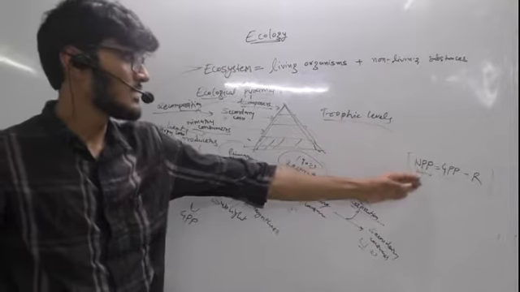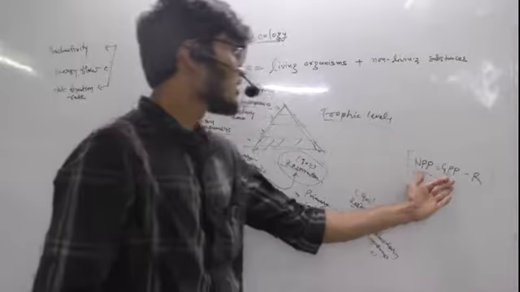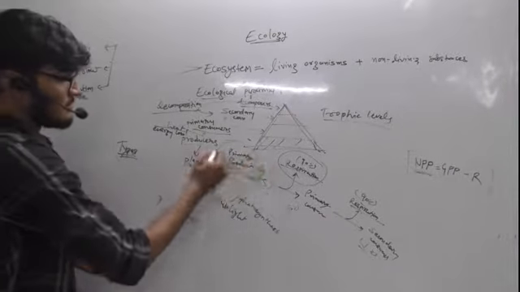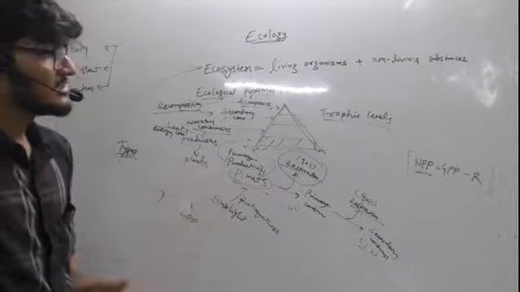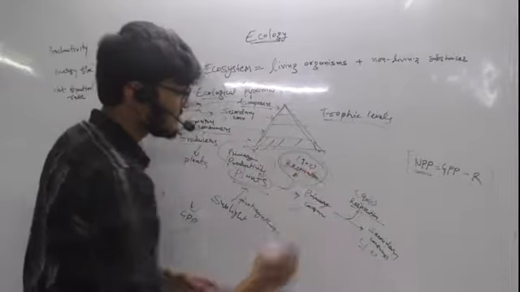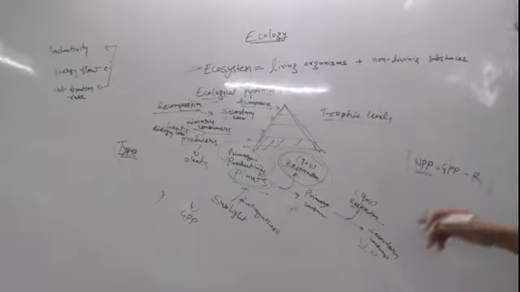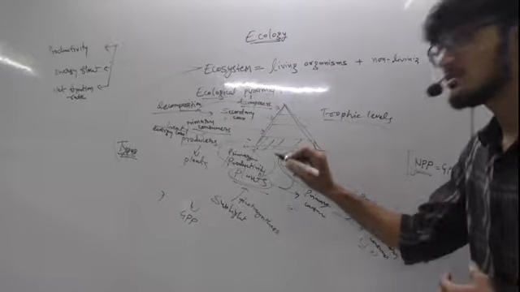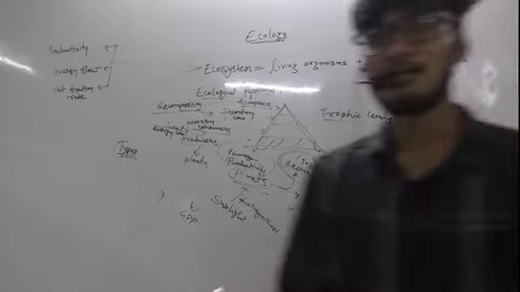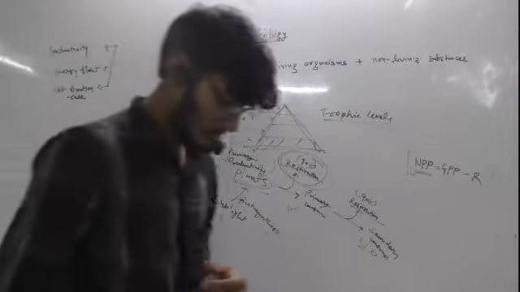I have explained what is NPP, GPP and R. R is the energy that is lost due to respiration. Gross primary productivity is the energy that is produced by the plants, and the net primary productivity is the net ratio that will be transferred to the next trophic level. So this way we can calculate NPP. Generally 90% of the energy is lost and 10% of the energy is transferred to the next trophic level.